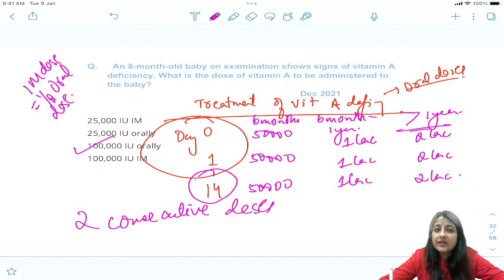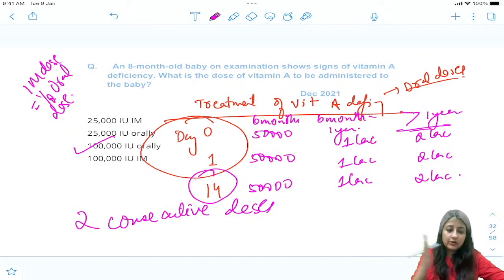Whenever you talk about vitamin A deficiency treatment, we have to give it on 3 days: day 0, day 1, and day 14. First we give 2 consecutive days, day 0 and day 1. You have to divide the child into less than 6 months, 6 months to 1 year, and more than 1 year, and this is how you will give 50,000, 1 lakh and 2 lakh. And we prefer to give oral doses.